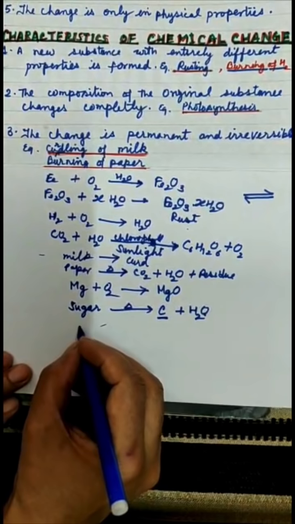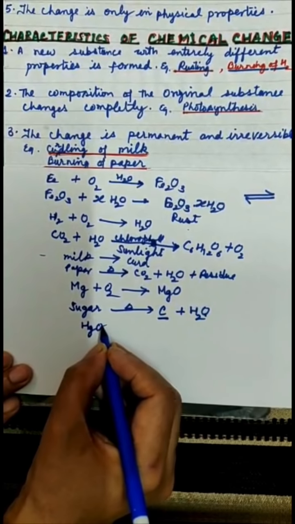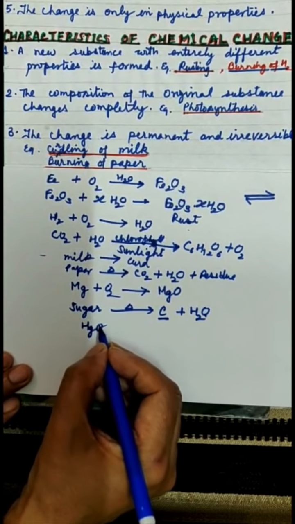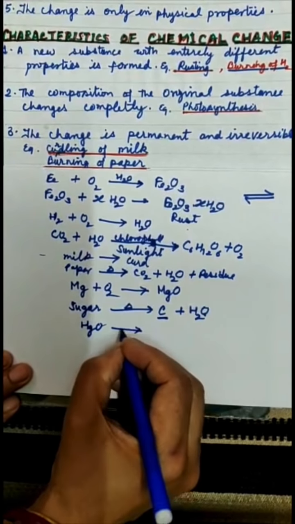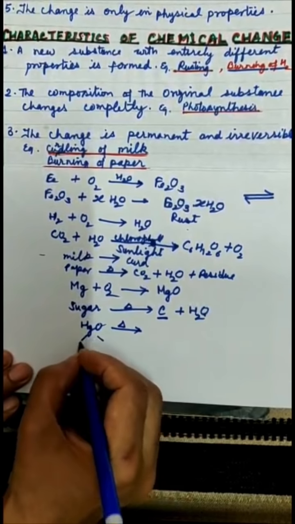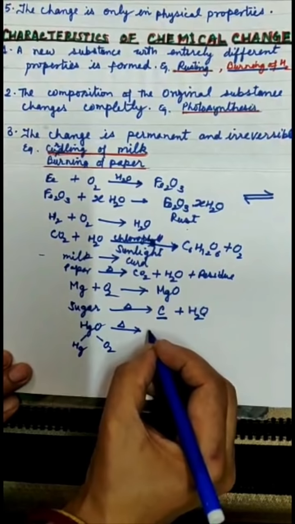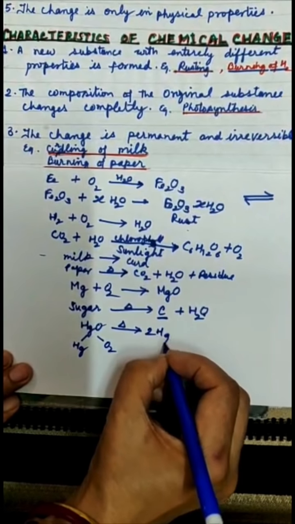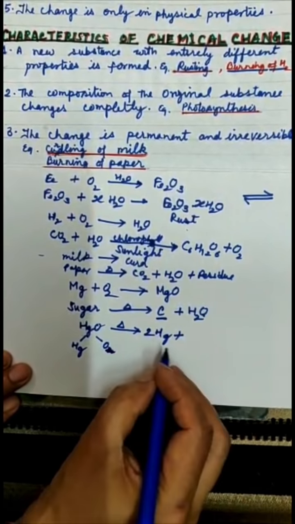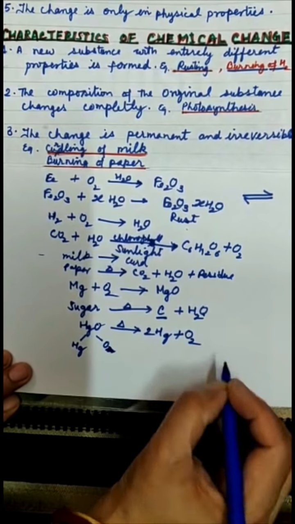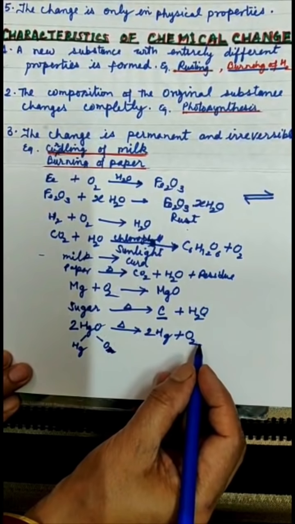For example, take the example of heating of mercuric oxide. Now mercuric oxide is having a bond between a mercury atom and an oxygen atom. Bond means chemical bond. So if we heat it, then the bond is broken and mercury and oxygen, both are separated. Then two mercury atoms, and here we must write oxygen atom actually, and two oxygen atoms combine to form an oxygen molecule. So the balanced equation will be 2HgO gives 2Hg plus O2.